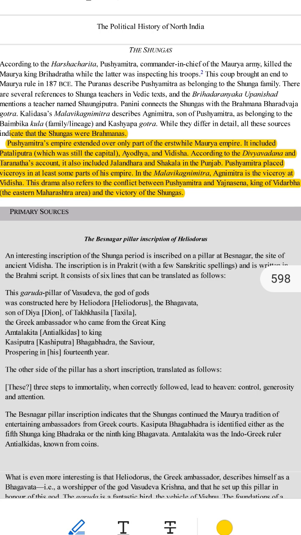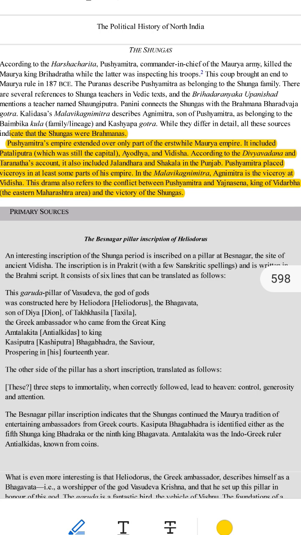Some ancient texts tell us about other places in his empire. The Divyavadana and Taranatha's accounts mention cities like Jalandhara in modern Punjab, Shakala, also in Punjab. These texts give a broader picture of where Pushyamitra ruled. 3. What are viceroys? Viceroys are like assistant kings or governors. They manage smaller parts of the empire on behalf of the main king. Pushyamitra placed viceroys in some important parts of his empire to help him rule effectively.